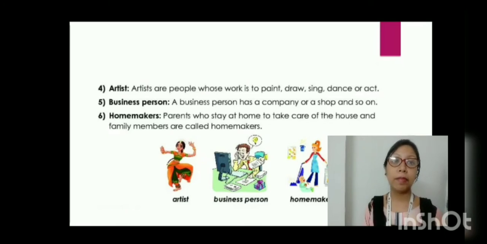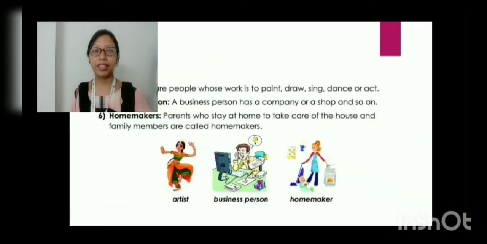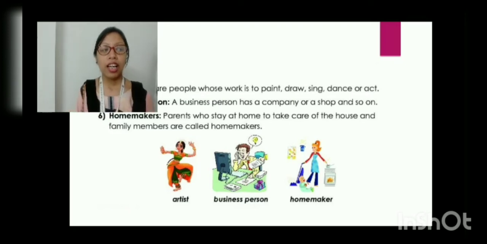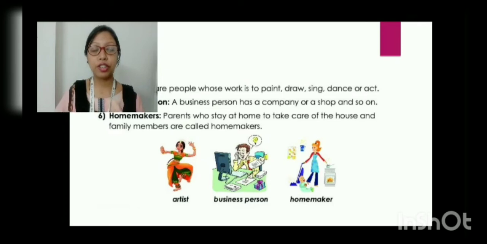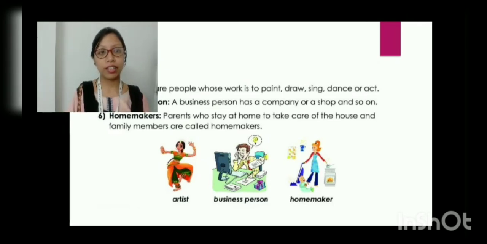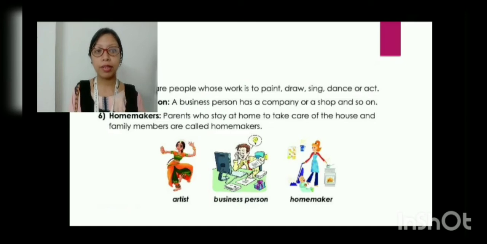Business person. A business person has a company or a shop and so on. Homemakers are the parents or family members who stay at home to take care of the house. Most of our mothers are homemakers. Why? Because when everybody goes for work to do their job, who will remain at home to take care of the other family members? There should be a member who will take care of the house and the other family members, right?